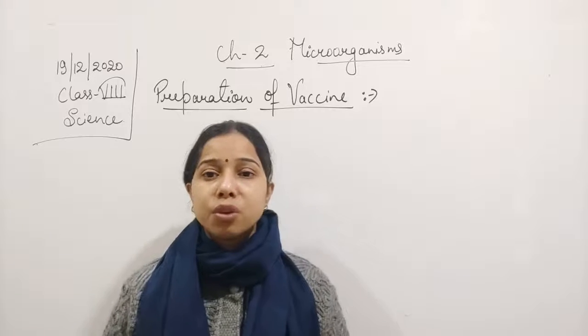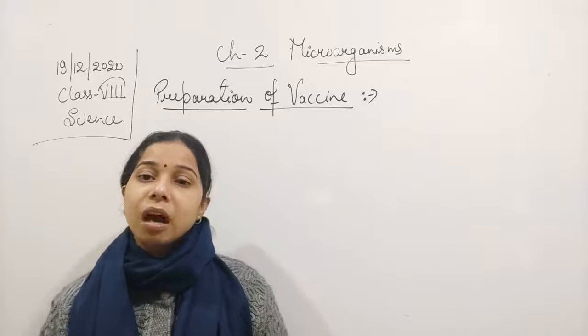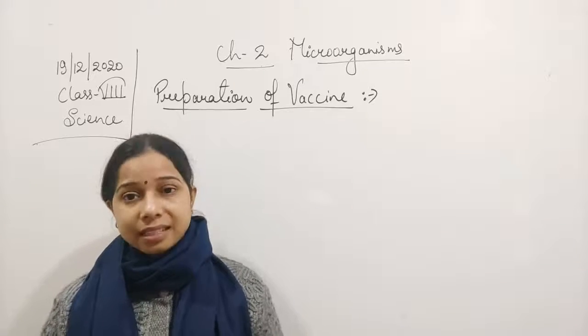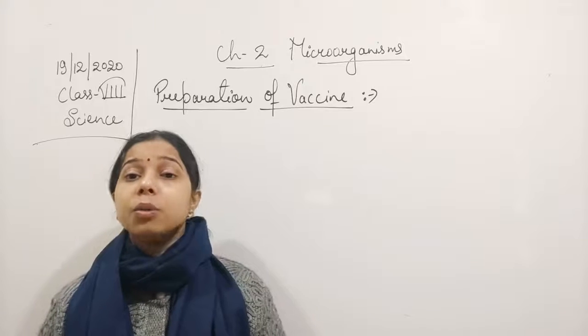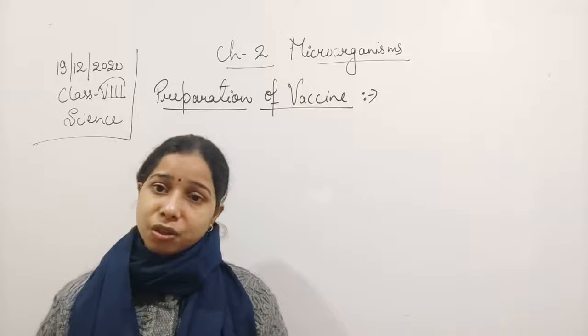So in the future, the attack of these microbes can be prevented by our immune system. This is basically the role of the vaccine, and why vaccination is important.